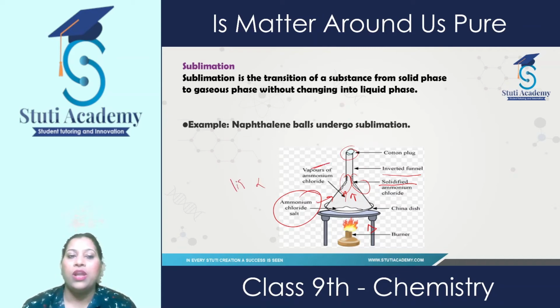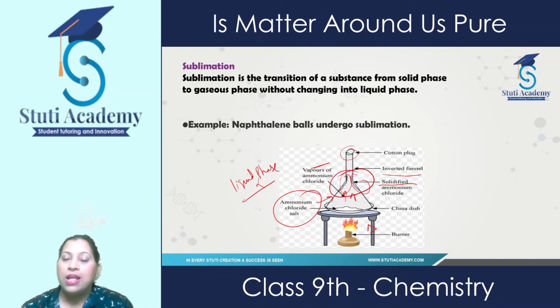Means no liquid phase is there, and this way we'll get the pure ammonium chloride, because in this ammonium chloride salt some amount of water content is also present. So we are separating this salt from the water. The ammonium chloride starts evaporating and goes up, and the water vapors accumulate in this cotton.